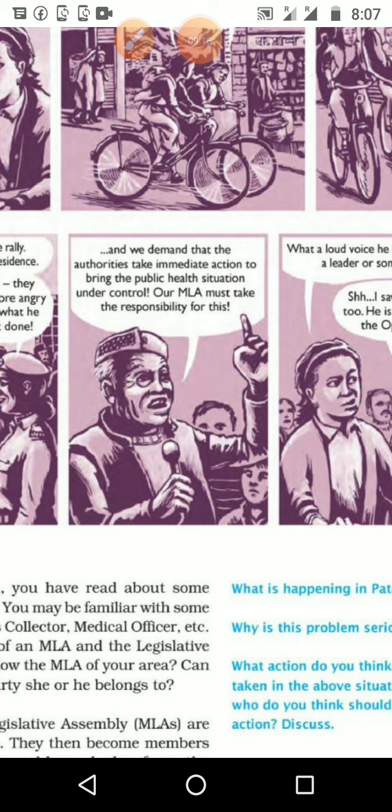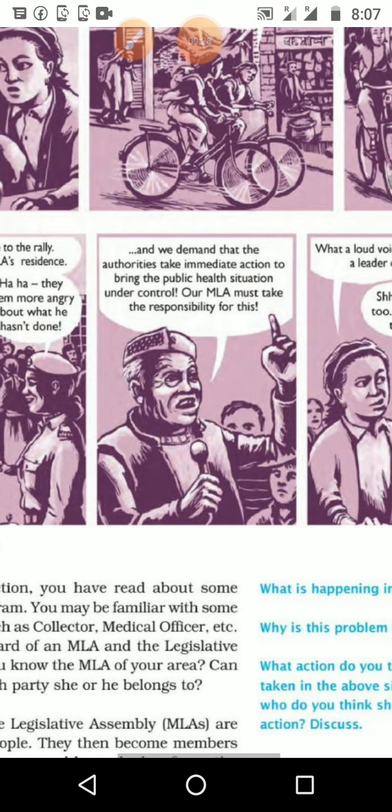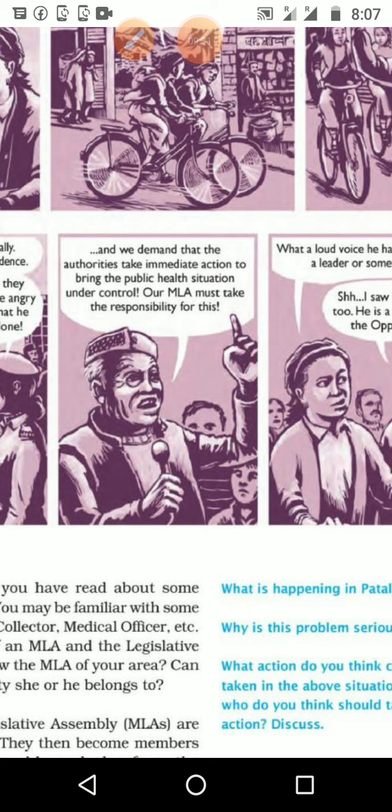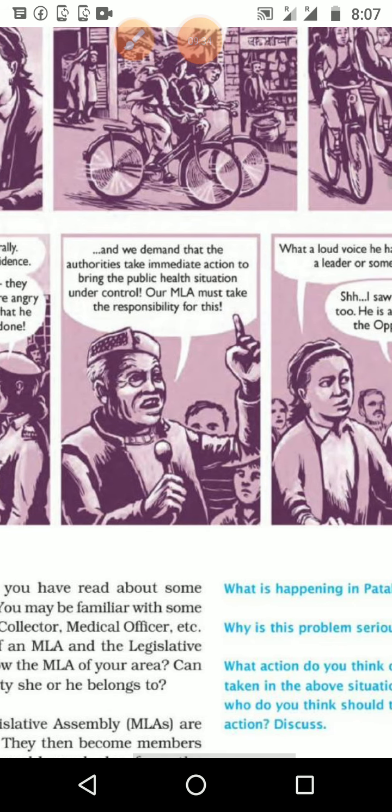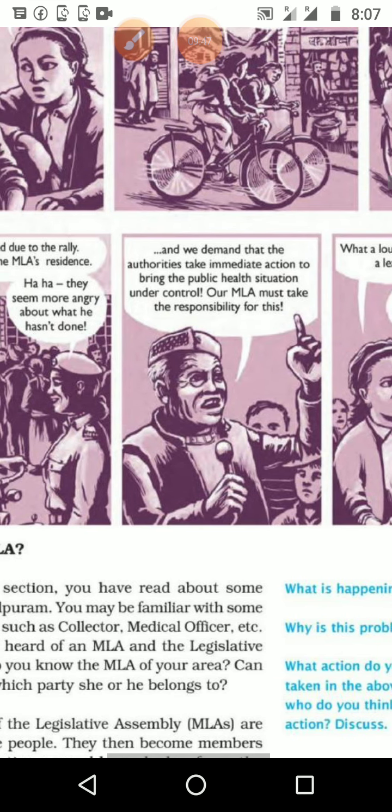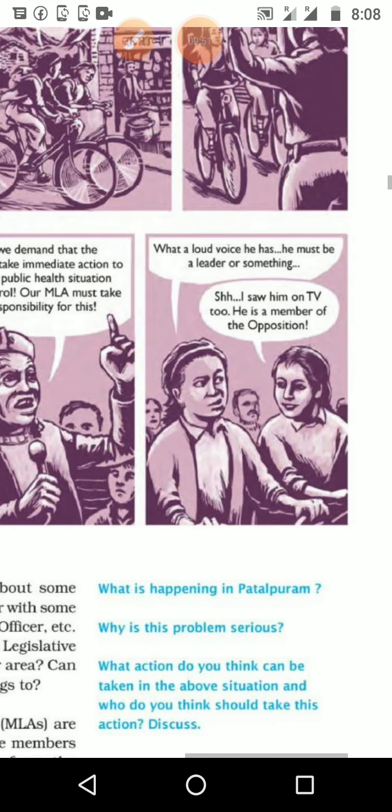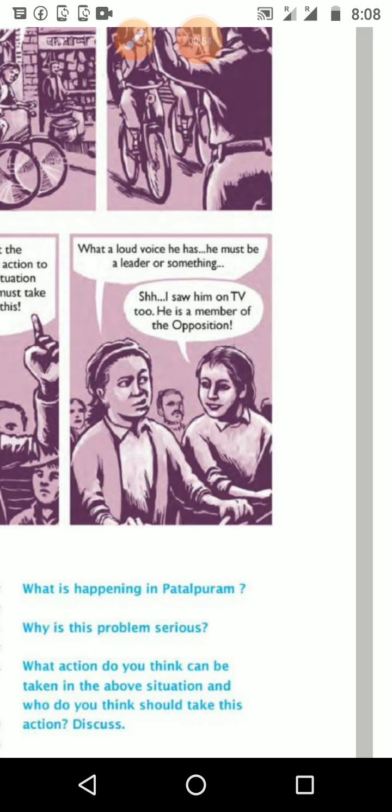And we demand that the authorities take immediate action to bring public health sanitation under control. They are asking that because of this diarrhea, sanitation should be taken care of properly, that public health sanitation should be looked after by the MLA. Our MLA must take responsibility for the deaths of these children and the patient children. That responsibility should be taken by the MLA, and to reduce the sickness, the sanitation program should be conducted. That is the duty of the government. What a loud voice he has. He must be a leader of something.